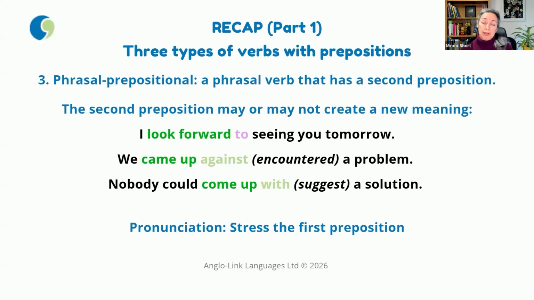But the other examples where we came up against, adding against creates a new phrasal verb, which means encounter. But come up with, adding with, creates another phrasal verb, which is suggest. And the pronunciation here, again, is we stress the first preposition. For example, we came up against a problem.